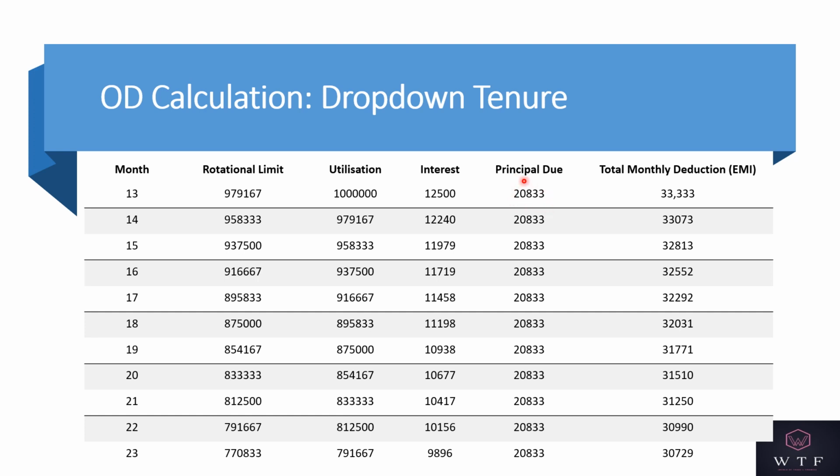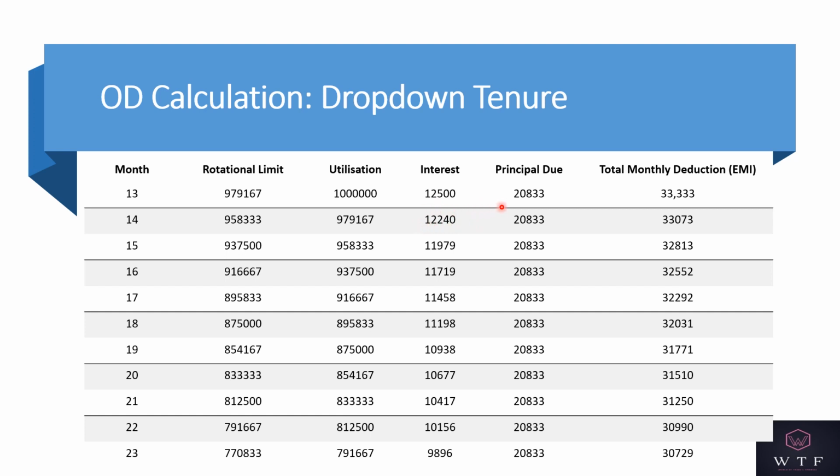This becomes the principal. So the monthly deduction for the first month would be the principal plus the interest, which is 33,333 rupees. For the next month, the rotational limit will further reduce by 20,833 and interest would be charged on the next value of utilization, which is on this value. If you charge 15% at this value per month, it would come out to be 12,240.